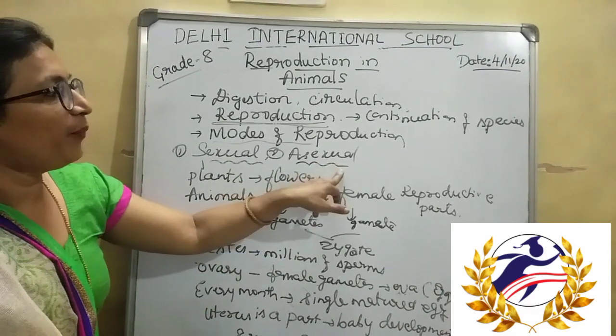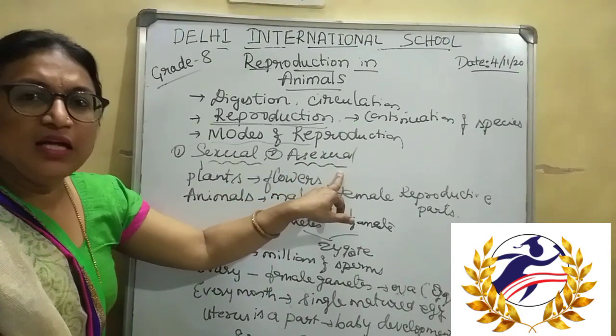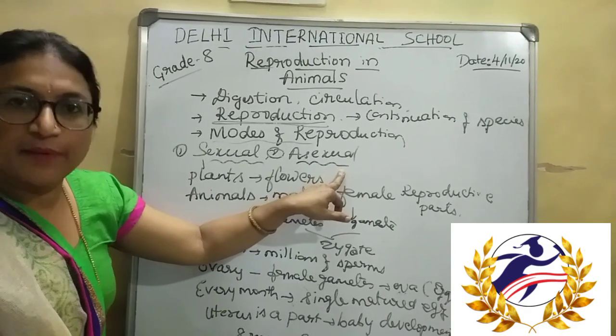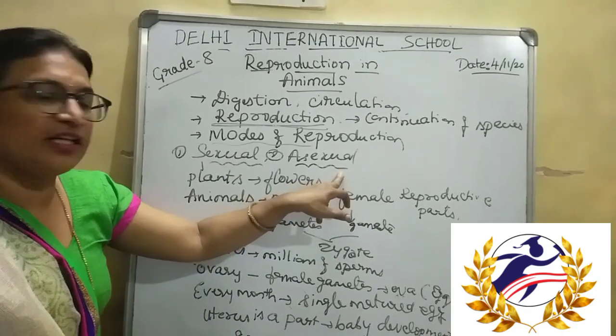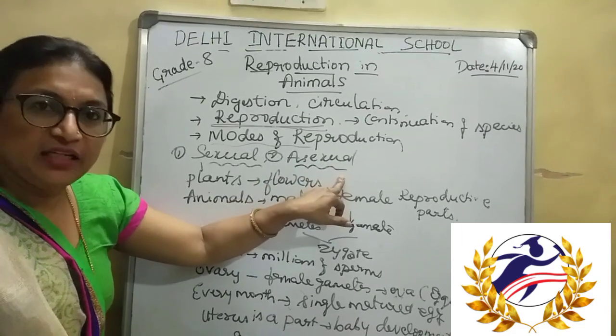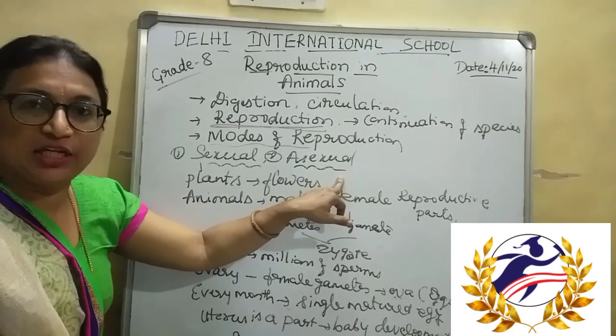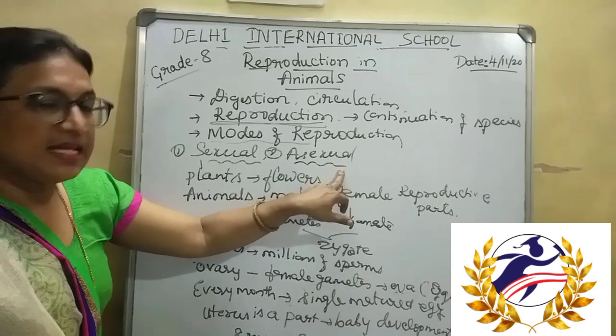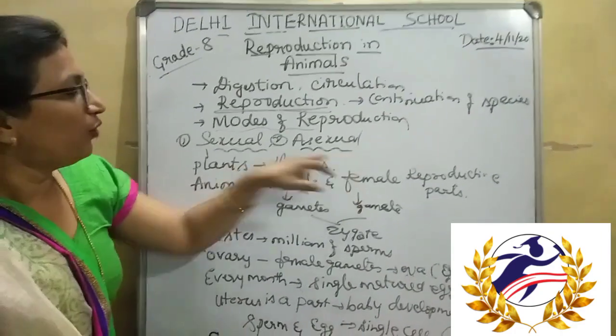So by its vegetative parts like stem, root, leaves, it can carry out reproduction. Such a type of reproduction which is carried out with the vegetative parts is called asexual reproduction.